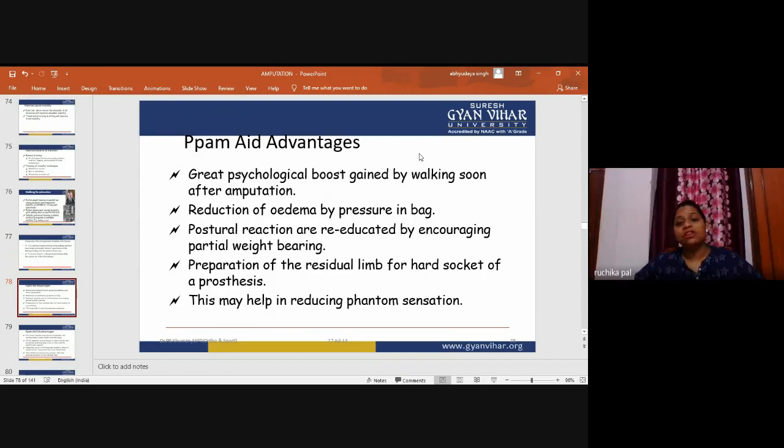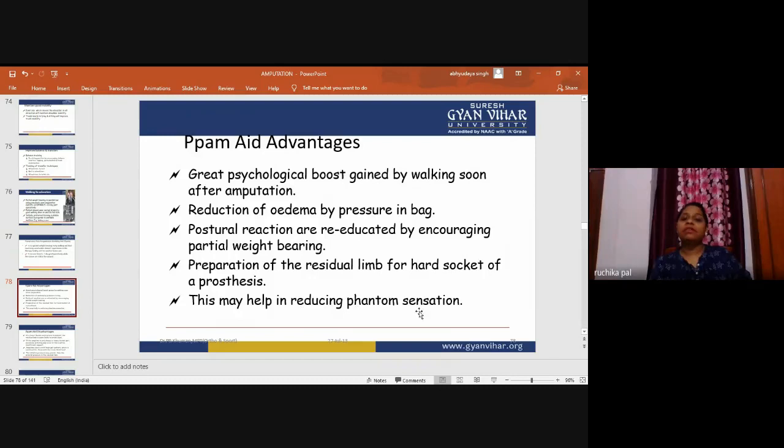Preparation of the residual limb for the hard socket of a prosthesis. This is the aid which is applied previously, not the hard socket. Its socket is not that hard because the sutures are already there, but it is the preparation of the residual limb for the hard socket of the prosthesis.